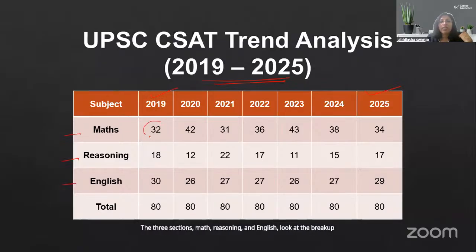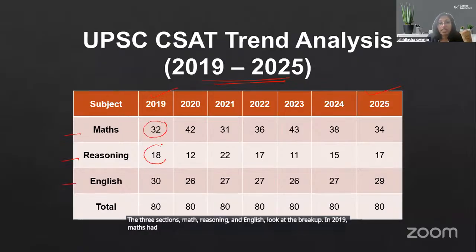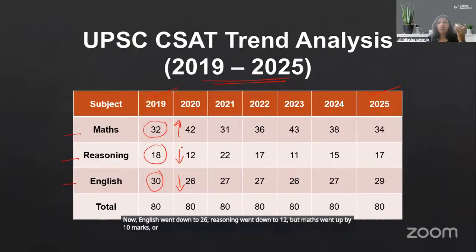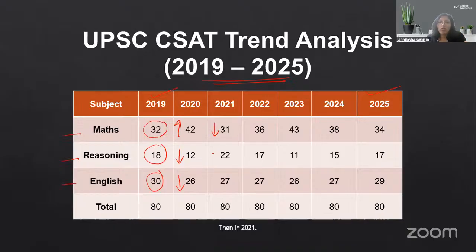In 2019, maths had 32 questions, reasoning had 18 and English had 30. Now, English went down to 26, reasoning went down to 12, but maths went up by 10 questions to 42. Then in 2021, maths came down by 11 questions, reasoning went up by 10 questions, and English went up by 1 question.